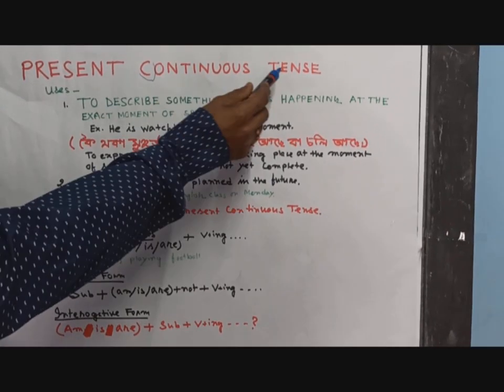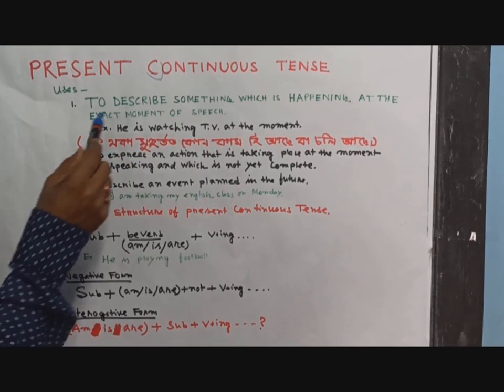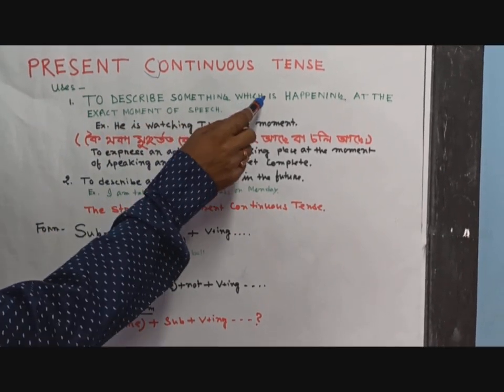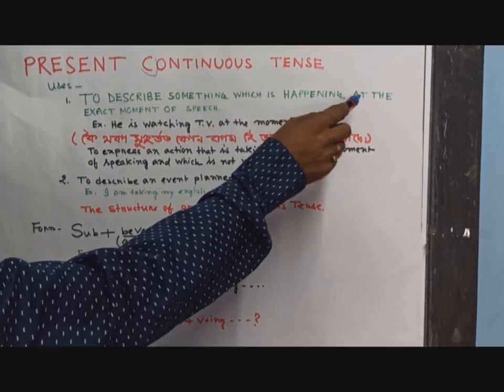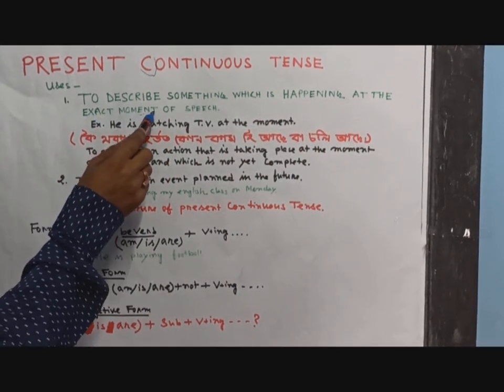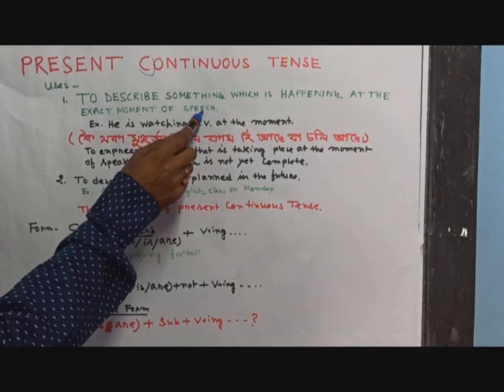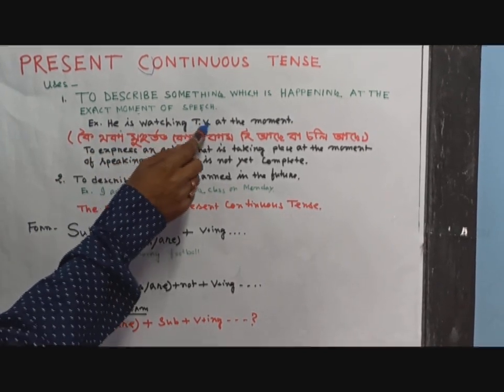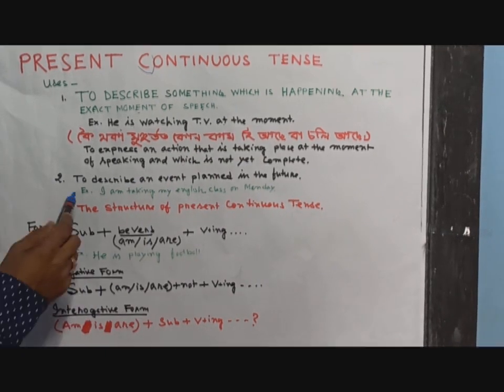Present continuous tense. Present continuous tense is used to describe something which is happening at the exact moment of speech. Example: he is watching TV at the moment.